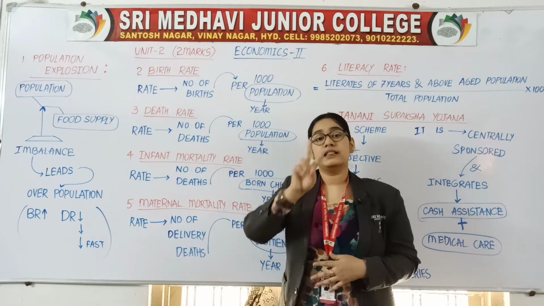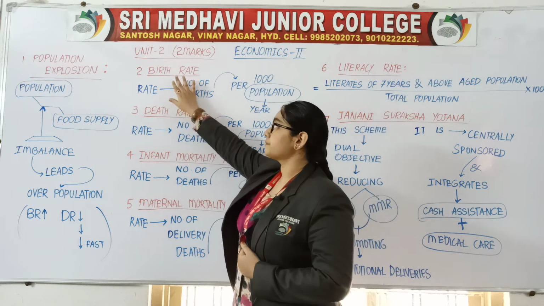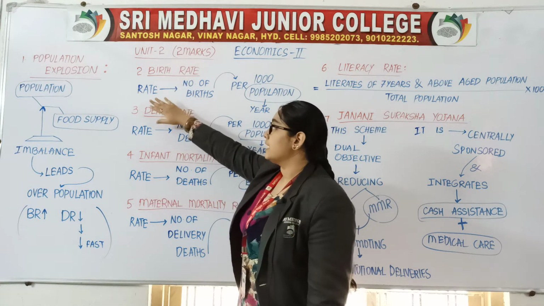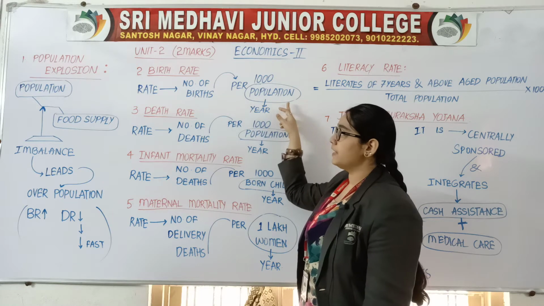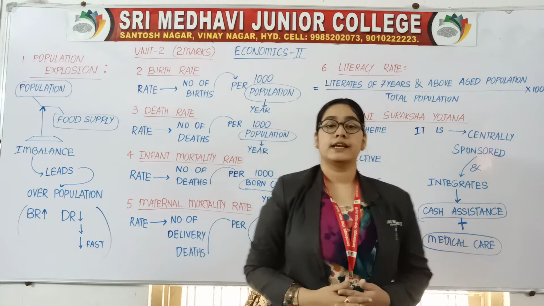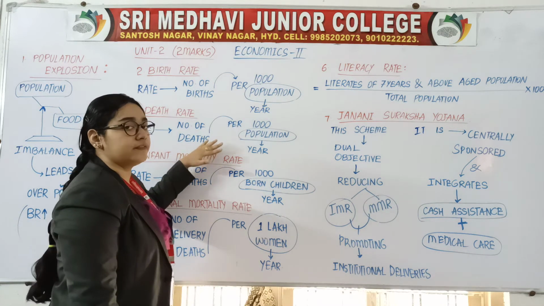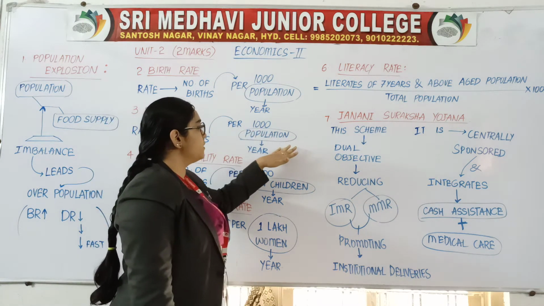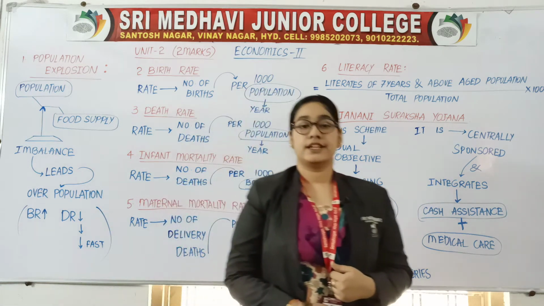Let us recall the definition of birth and death rate. Second one, definition of birth rate: the rate of number of births per thousand population in a year is called birth rate. Then death rate: the rate of number of deaths per thousand population in a year is known as death rate.